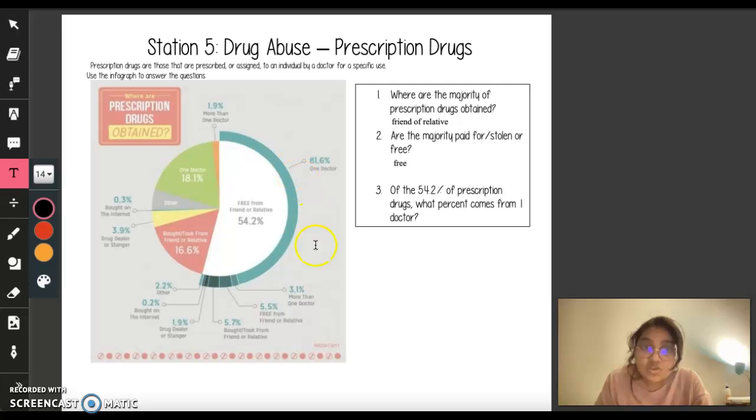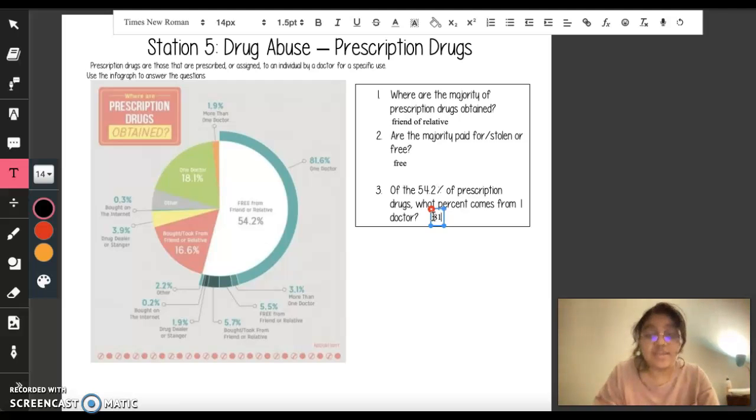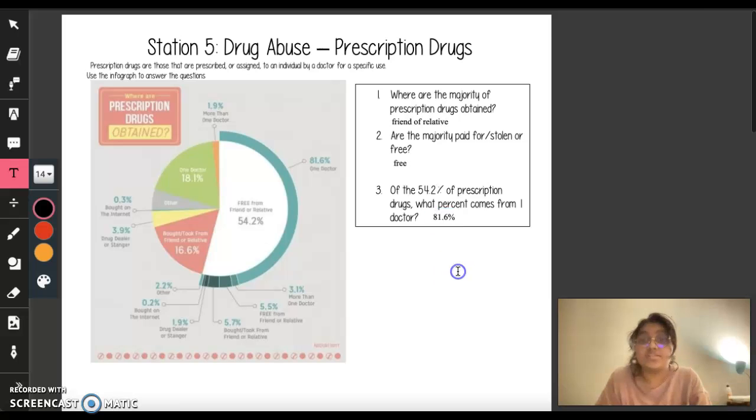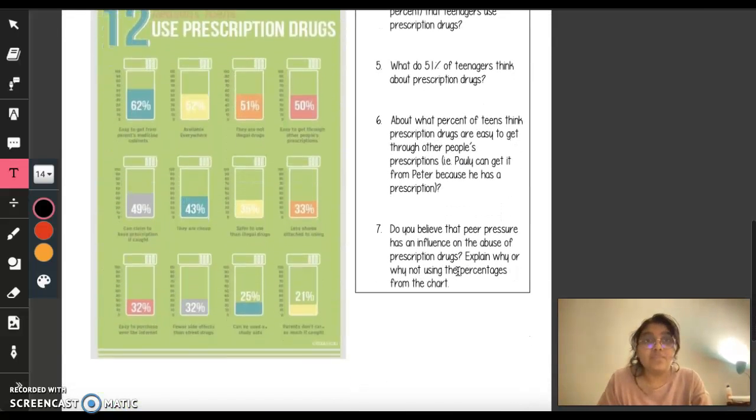As you can see, there's only one label here that says that it comes from one doctor. There's one that says more than one doctor, but clearly we're not interested in that. We are interested in this population, which is 81.6%. So that's what I'm going to write, 81.6%.